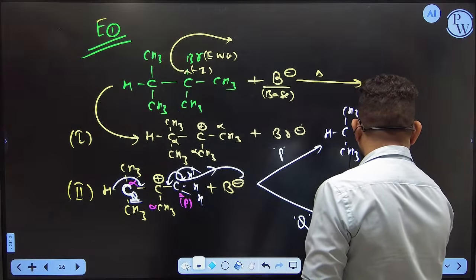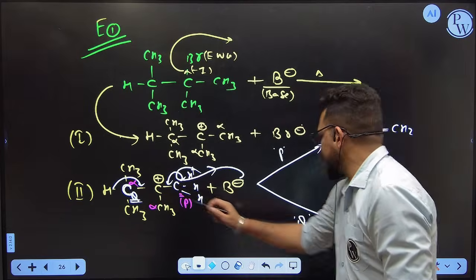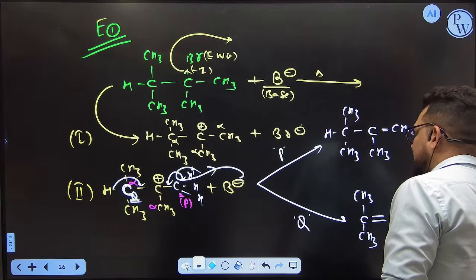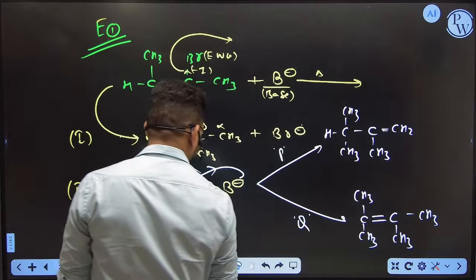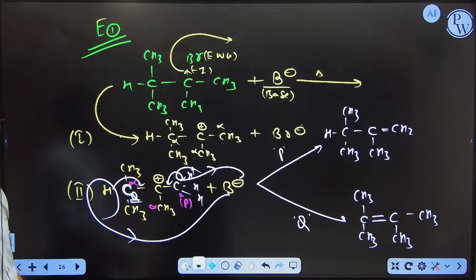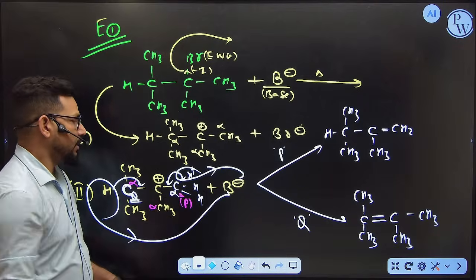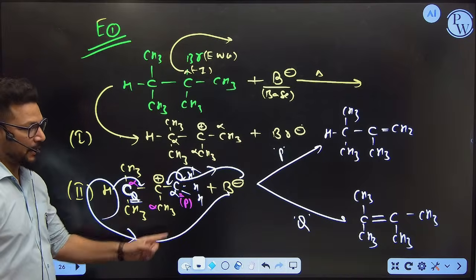So you get CH3, C, CH3, and this bond shifts here, so you will get CH3, CH3. In this case too, the base accepts this H plus ion. If you remove the hydrogen from the alpha carbon of this, you get the P product, and if you remove the alpha hydrogen for Q, you get this product.